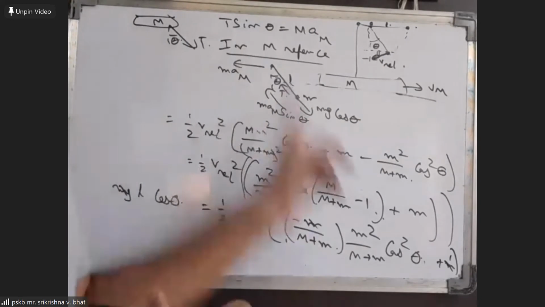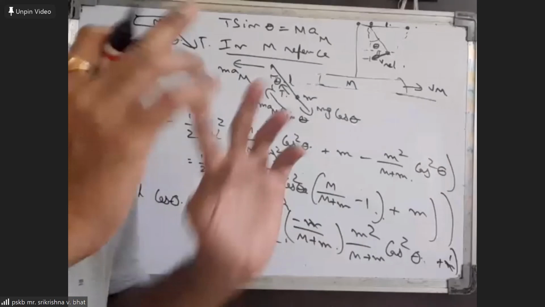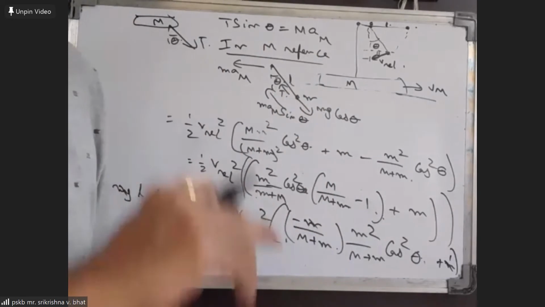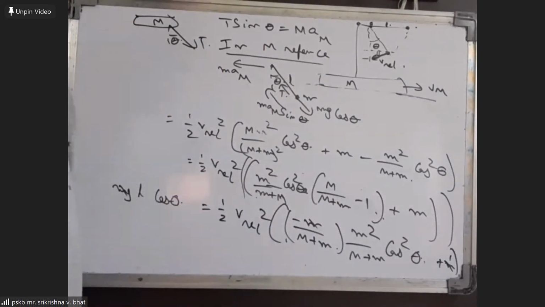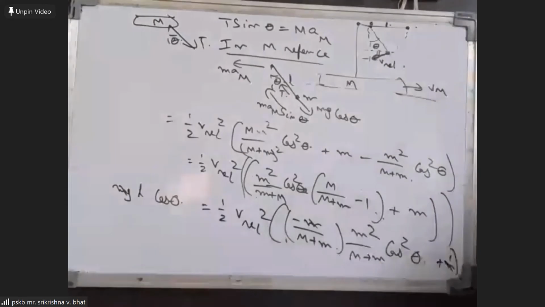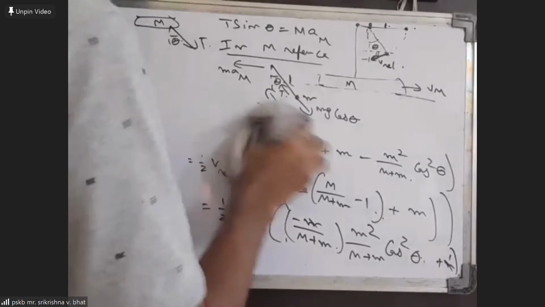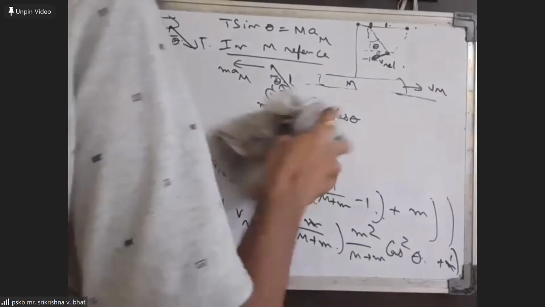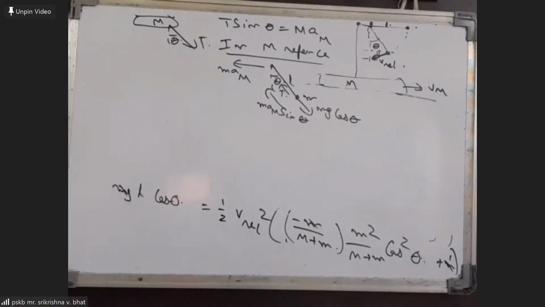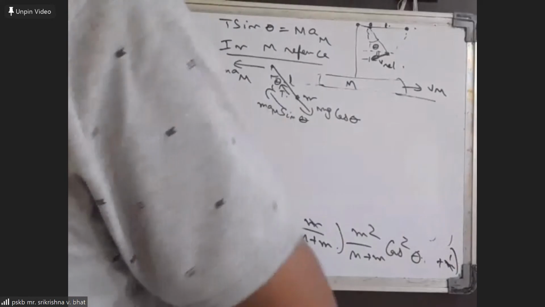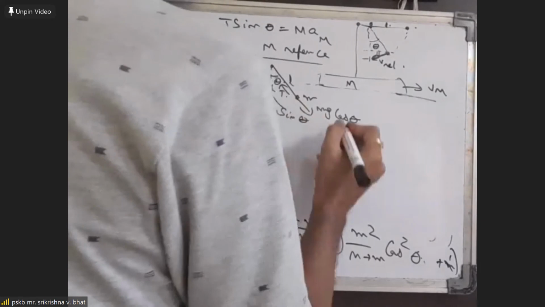So we can't balance forces along the string here. I'm not going to balance the forces along the string, but what I can say is that the net force acting on the particle along the string should be equal to the mass of the particle into its centripetal acceleration, because the particle is undergoing circular motion in the reference frame. Okay. So from this we can just conclude that it is T plus